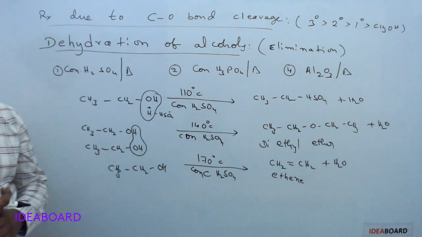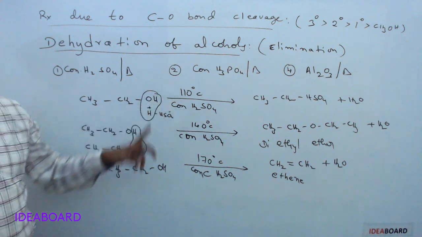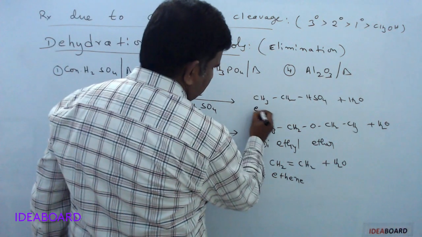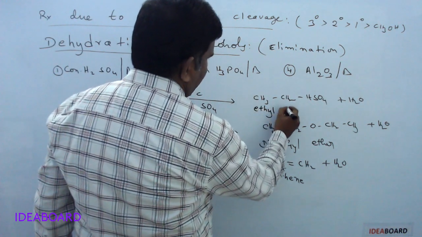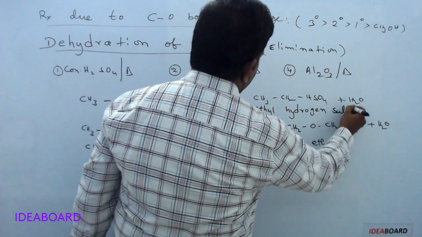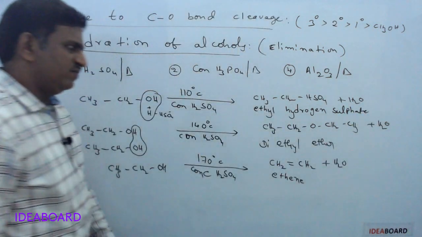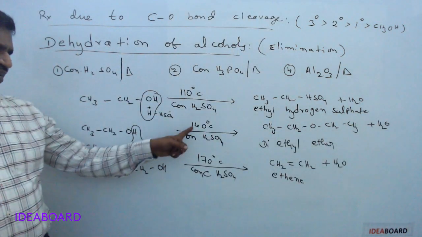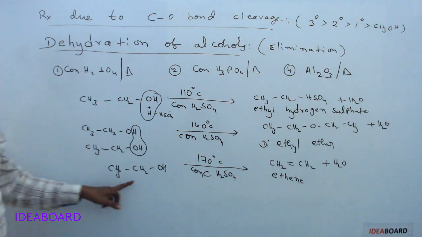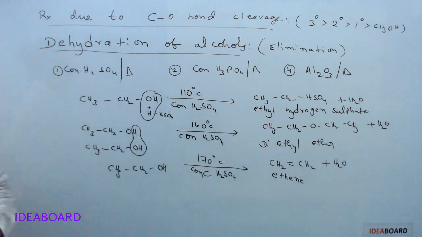So at different temperatures we are getting different products. With concentrated sulfuric acid at 100 to 110 degrees Celsius, it gives ethyl hydrogen sulfate, or bisulfate. The same ethyl alcohol at 140 degrees Celsius gives diethyl ether. But the same ethyl alcohol at 170 degrees Celsius gives ethene. Okay. In this reaction, one more reagent we can use, but at different temperatures.